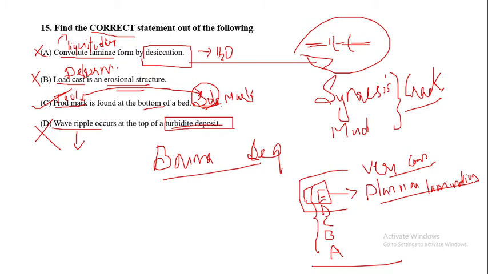So the correct answer for this question is option C: prod mark is found at the bottom of the bed. Okay.